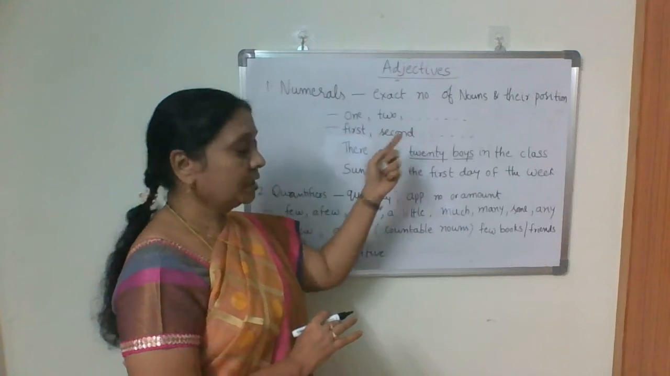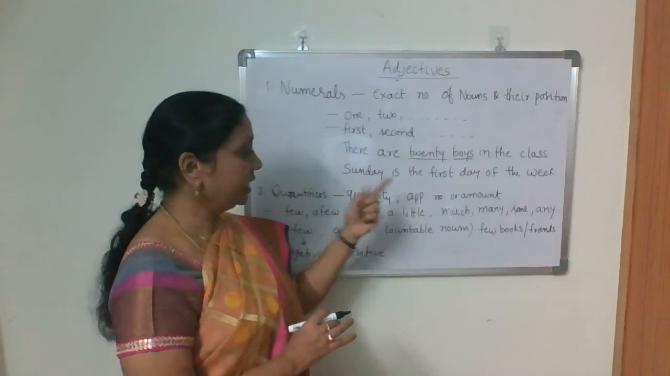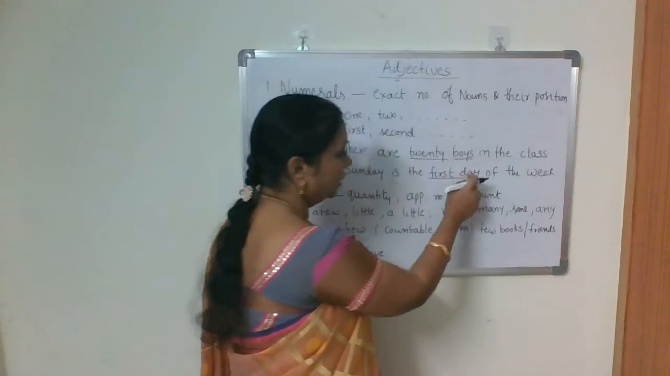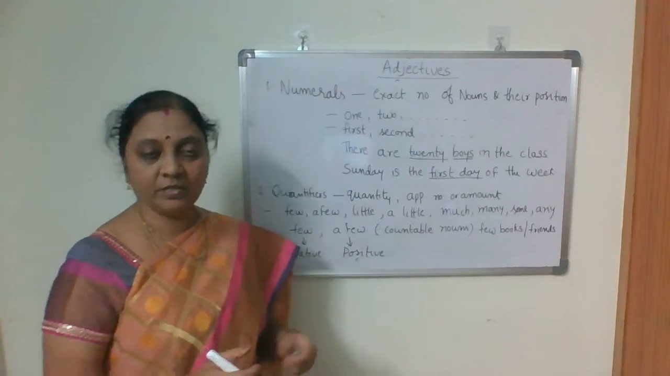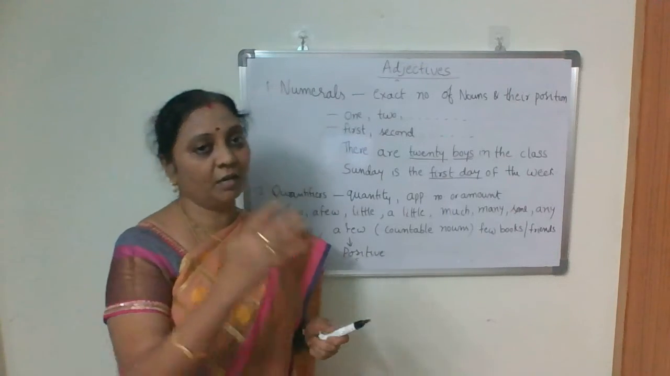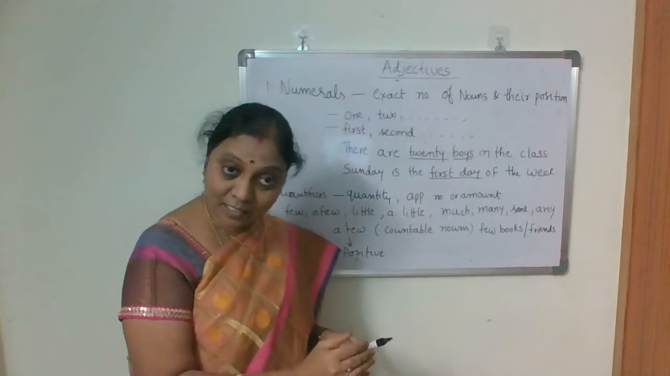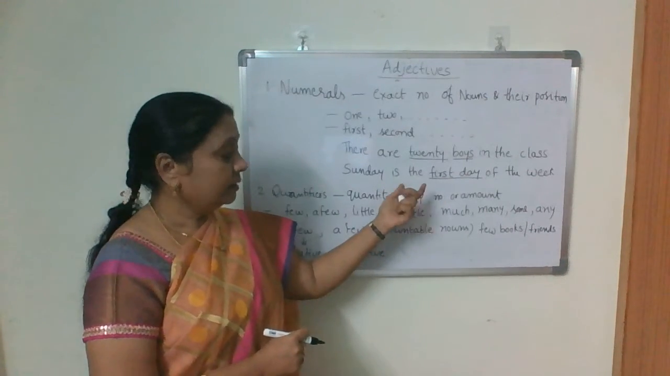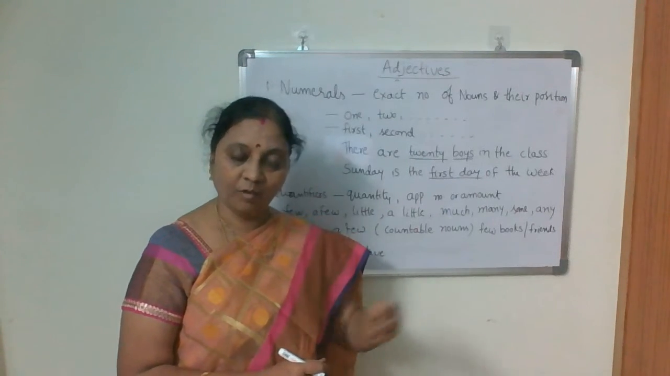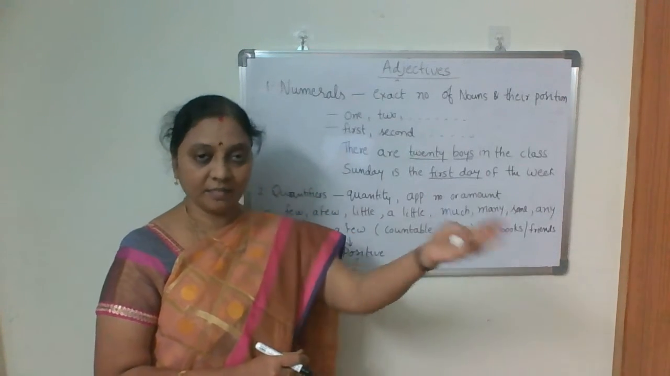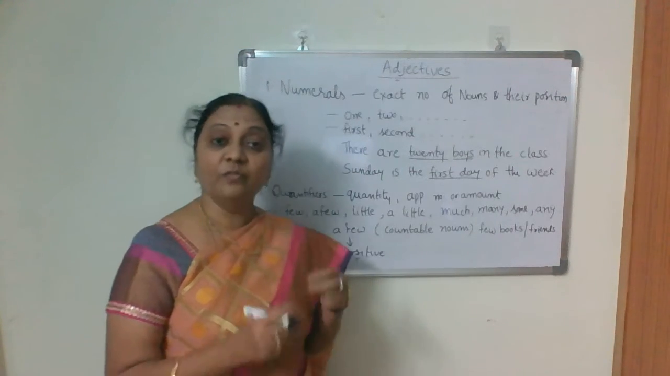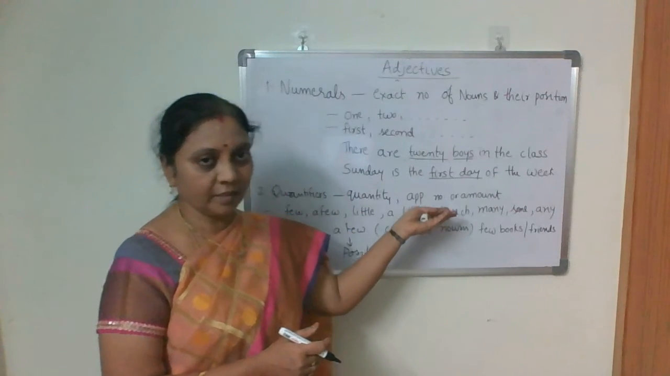Then take these ordinal numbers. Sunday is the first day of the week. First day. So day is the noun and first talks about the position or place. Saturday is the last day of the week. And the boys are sitting in the first row or the first bench, or he stood first in the class. So like that we use them.